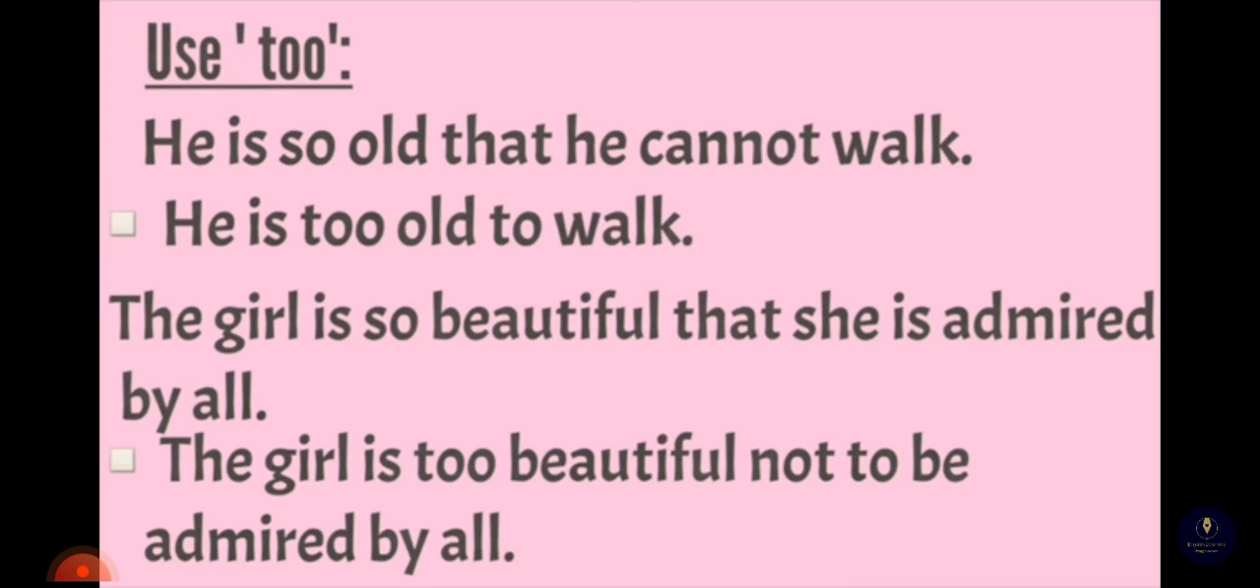Too is a negative word and so one should be very careful while using it. For example, he is so old that he cannot walk is a negative sentence as we have cannot. So when you use too in your answer, the meaning remains same. Whereas the second sentence, the girl is so beautiful that she is admired by all is an affirmative one. So when you use only too, the meaning changes. To keep the meaning intact, you need to place not with it.